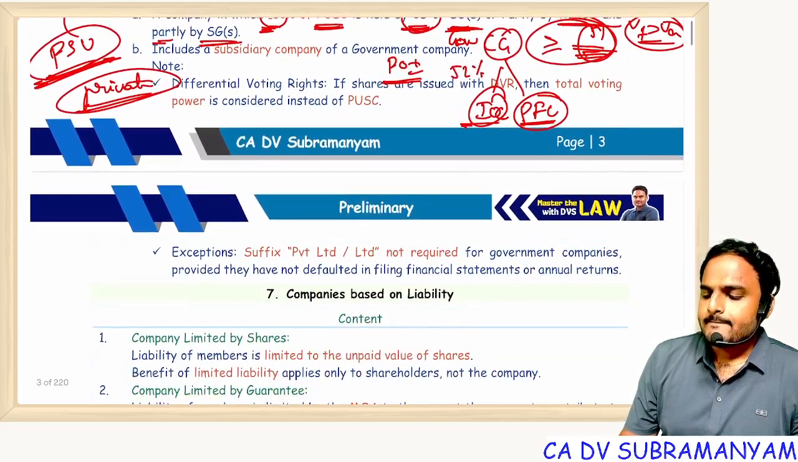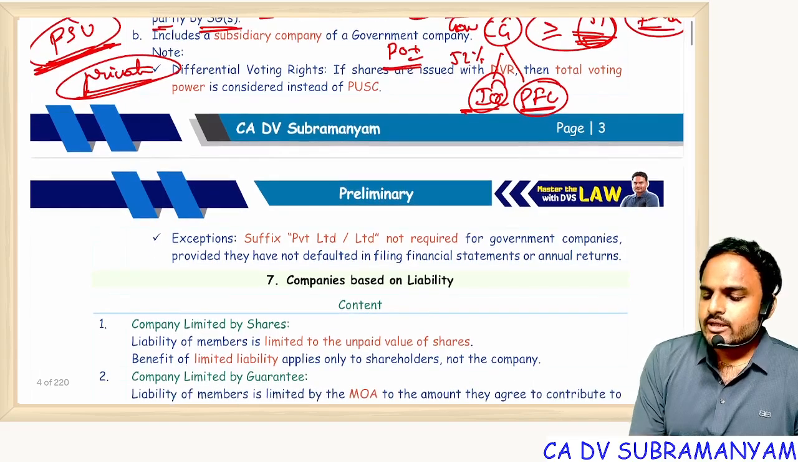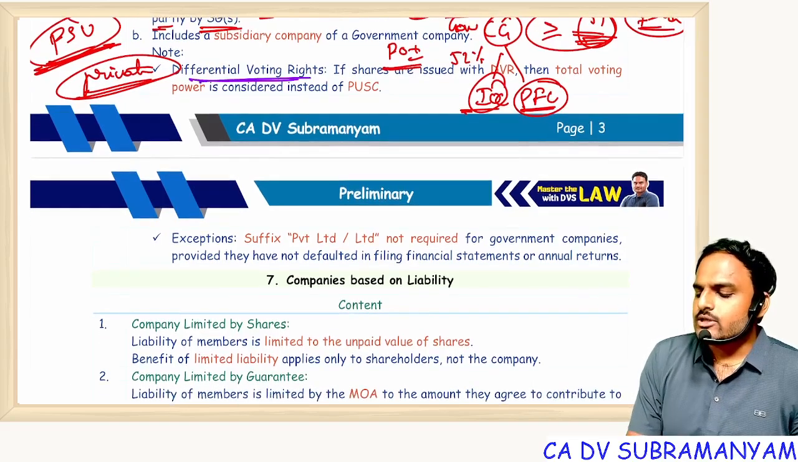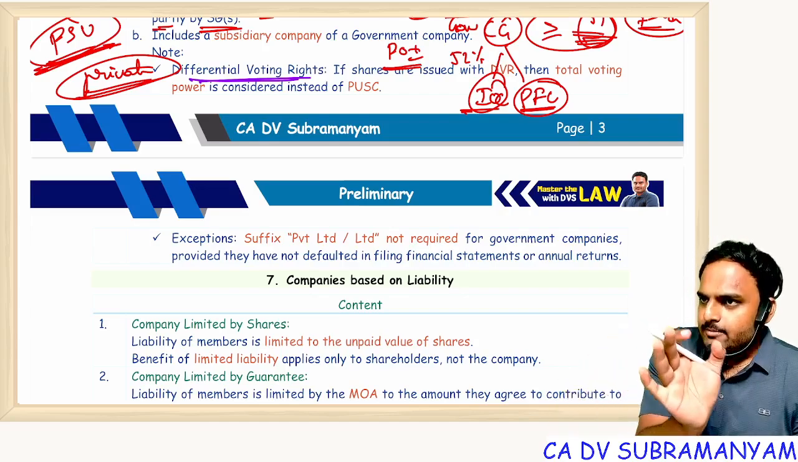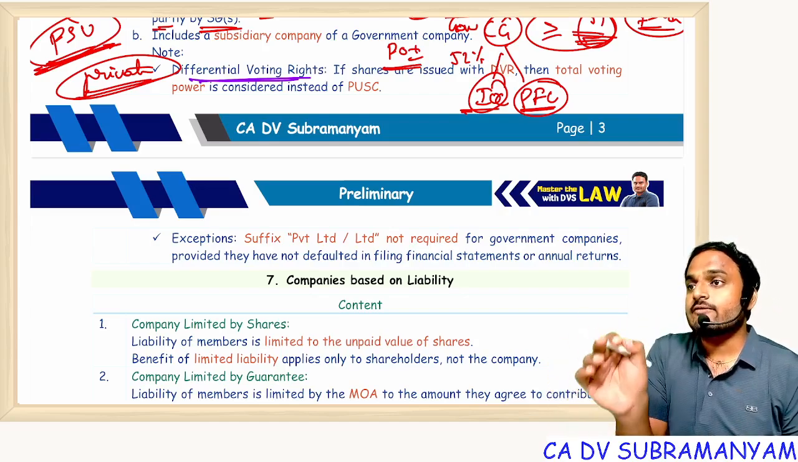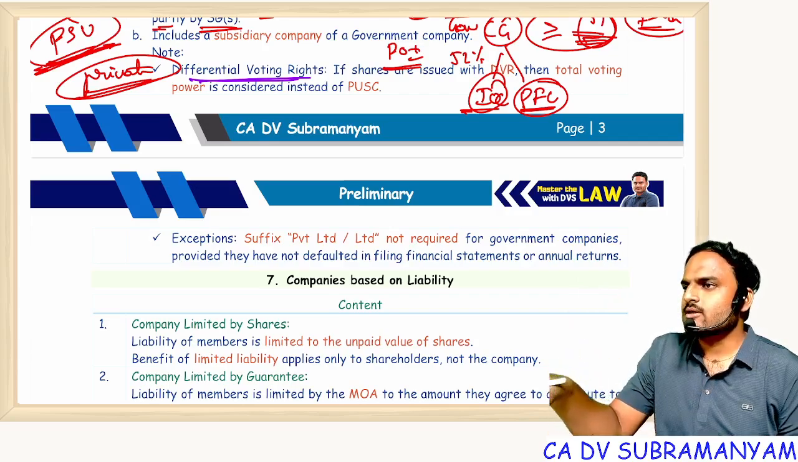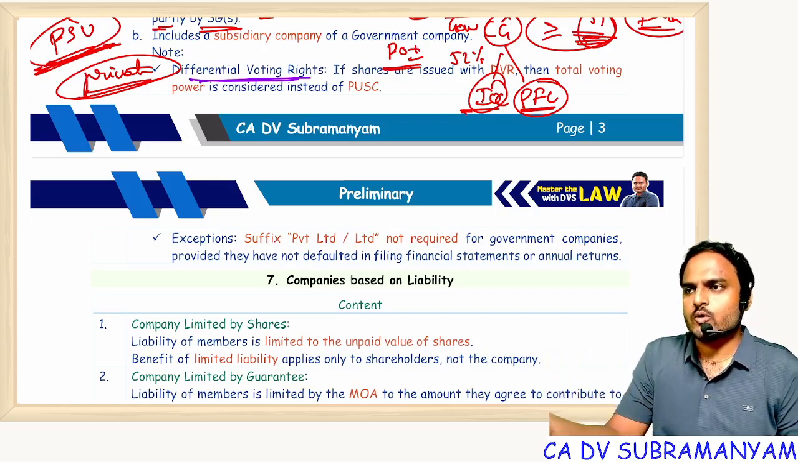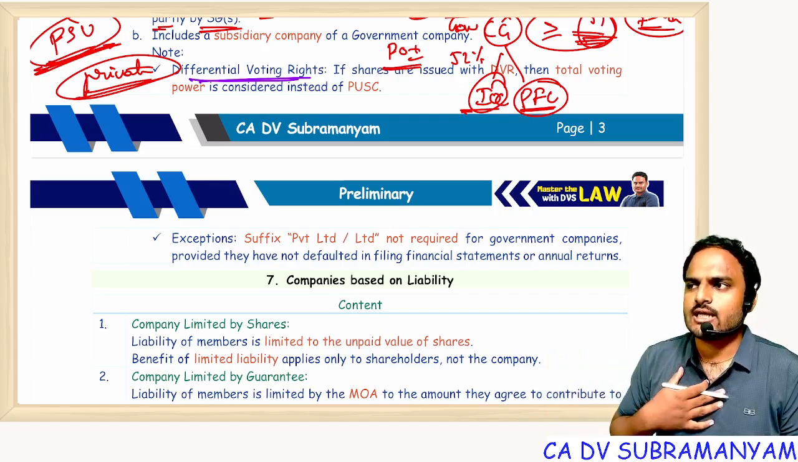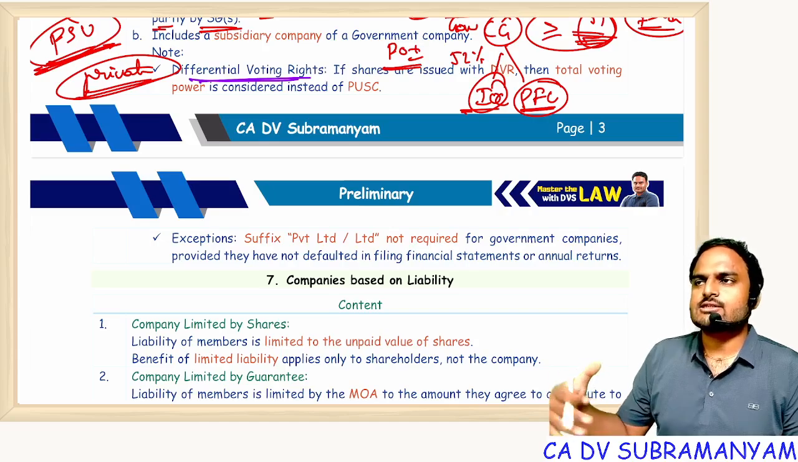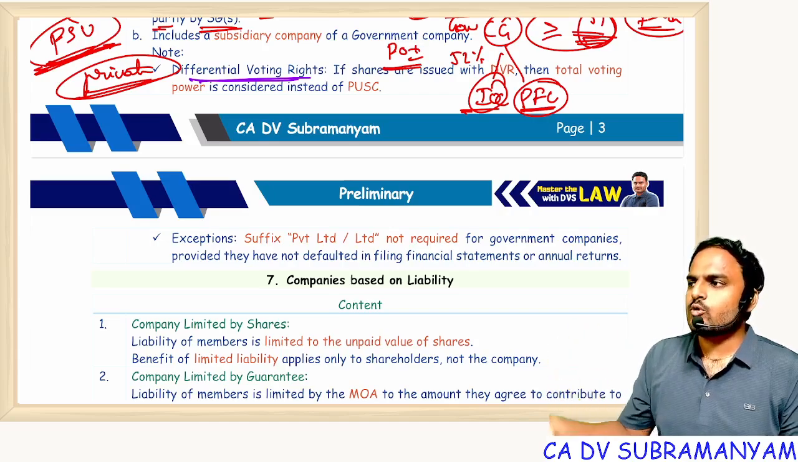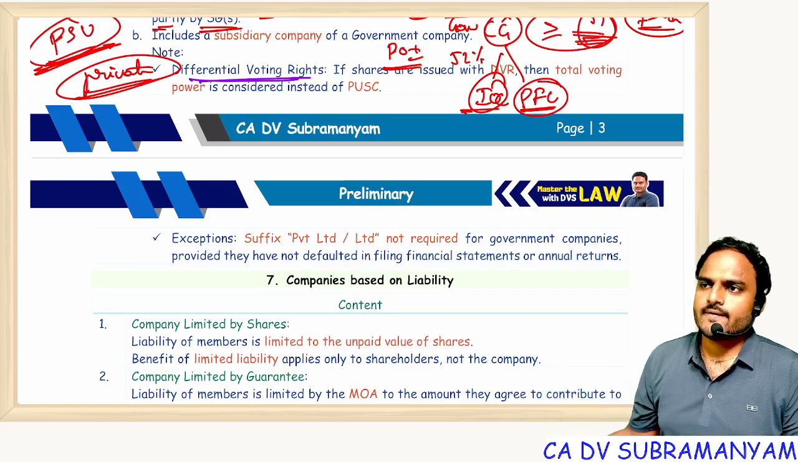Next one, differential voting rights. Already told you, only in case of differential voting rights will differences between paid up share capital and voting power come. If there are no differential shares, paid up share capital is equal to voting power. That means if I hold 10 shares, I'll get 10 votes. 10 shares of 100 means 10%, and 10 votes of 100 means 10% only.